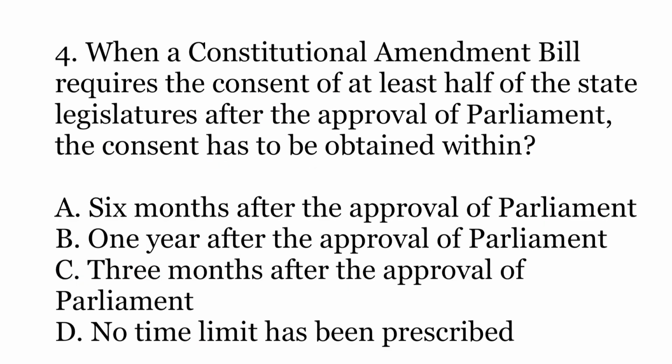Question number 4. When a constitutional amendment bill requires the consent of at least half the state legislatures after the approval of Parliament, the consent has to be obtained within, options are A. 6 months after the approval of Parliament, B. 1 year after the approval of Parliament, C. 3 months after the approval of Parliament, or D. No time limit has been prescribed.